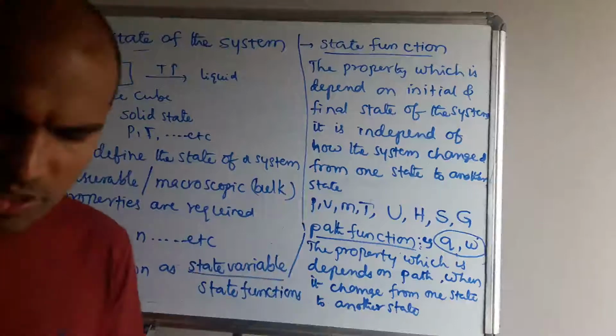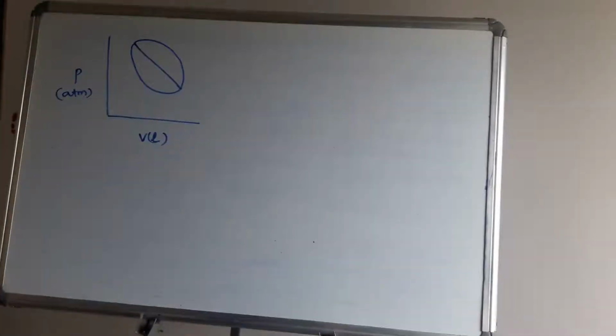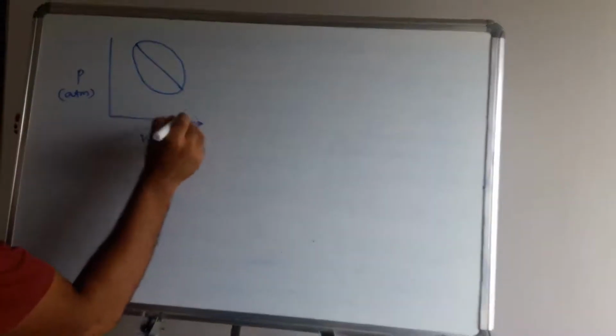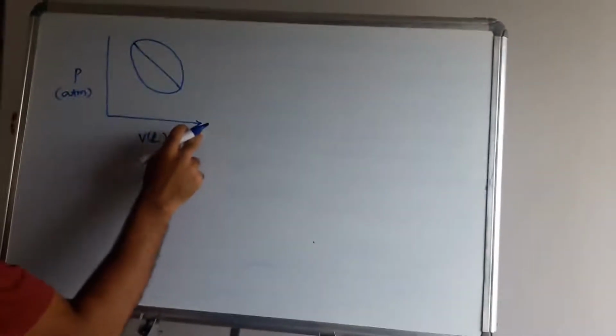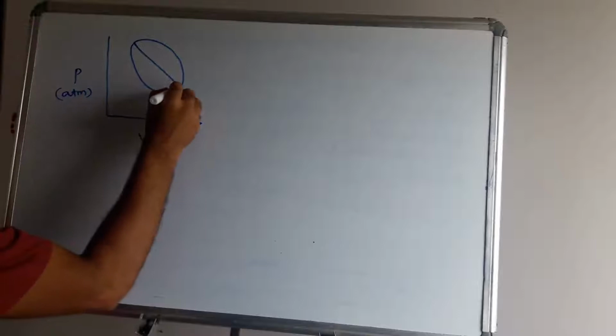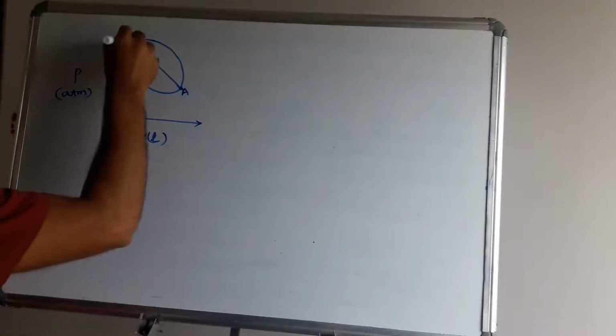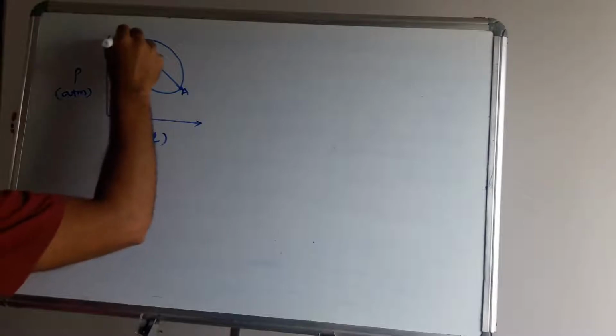Some explanation of how to understand. Now the explanation of the state function. Pressure is a state function. Volume is on the x-axis, pressure on the y-axis. This is state A. This is state B.